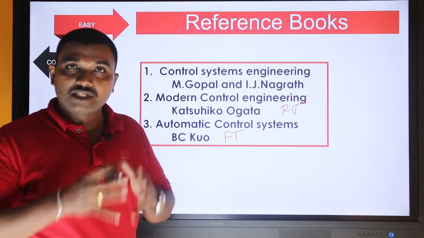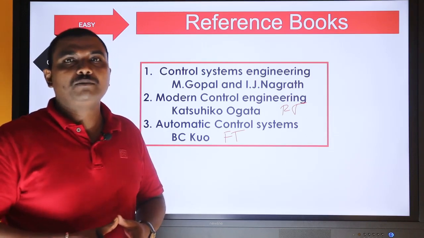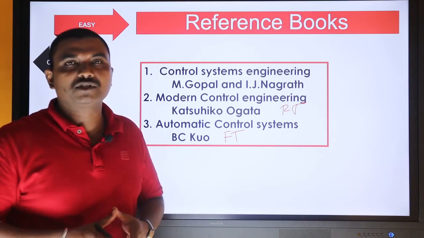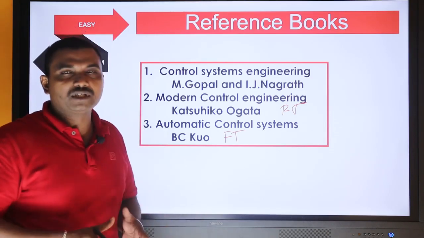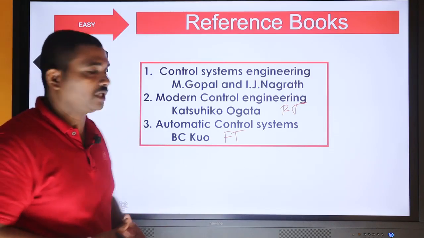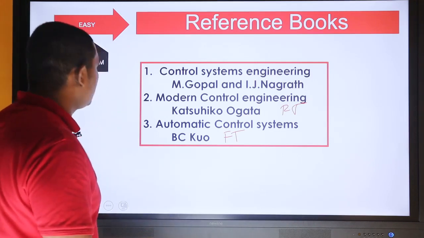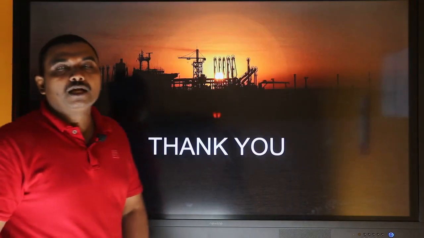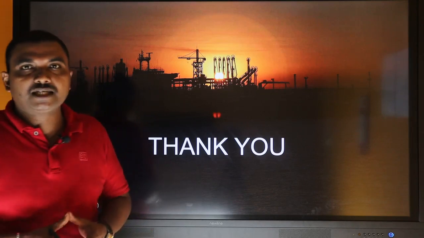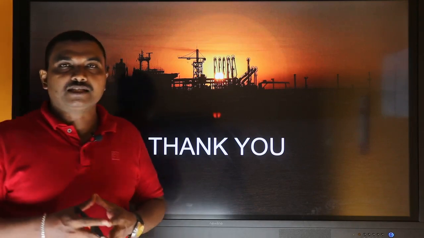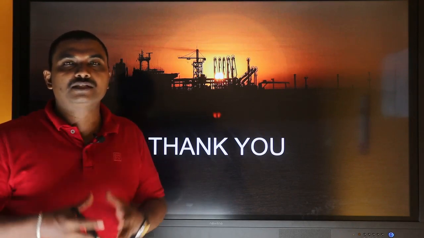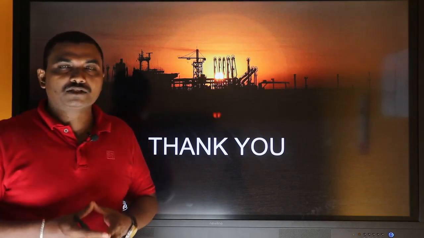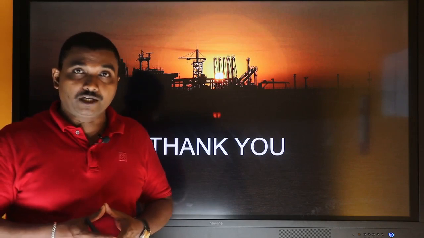But I suggest you study whatever textbook you have, maybe some simple textbook, some local textbooks, you can study with that textbook. Important is that you have to study the subject, and you must know how the problems are done. So this is about the syllabus discussion and the initial portion discussion for the subject control system. Now what we are going to do is that we are going to go into the chapters of control system, the portions of control system.